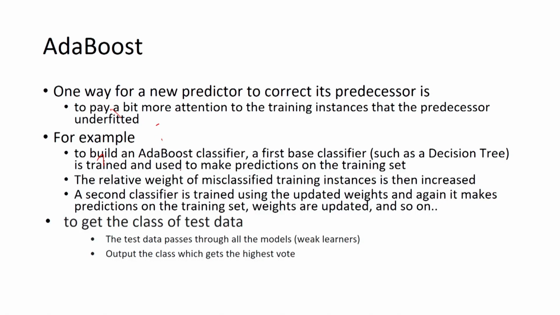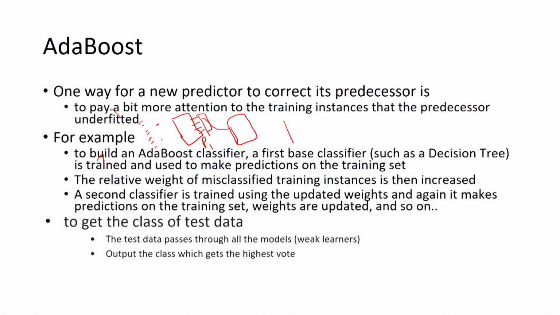So, when the first predictor will be trained, all instances will be selected with the same probability, because weights of all these instances are same. But when we will train the next predictor, we will increase weights of those instances for which predictions were wrong. So, when we will select instances, the probability of selecting those instances will be high that were wrongly classified by predictor 1.